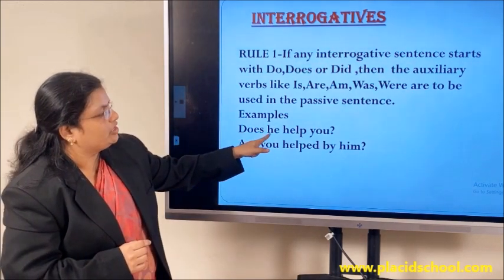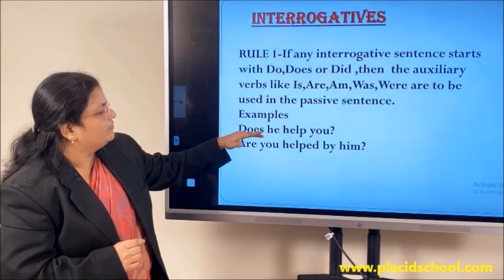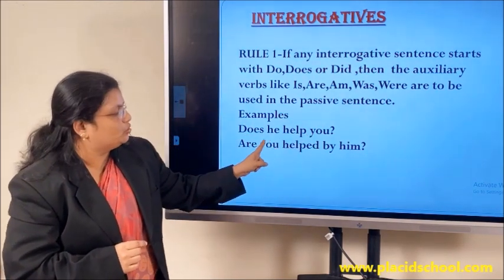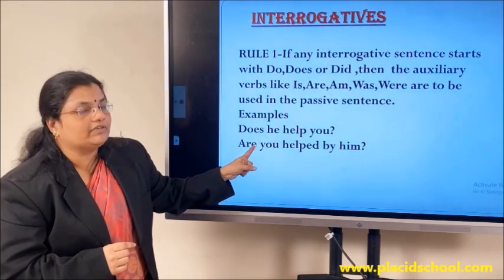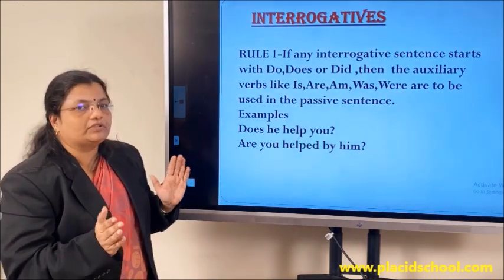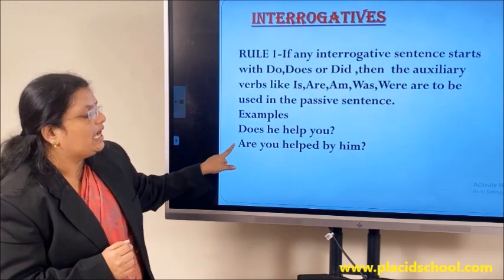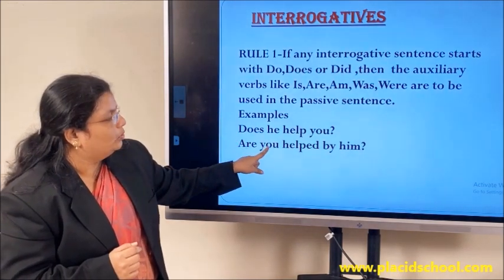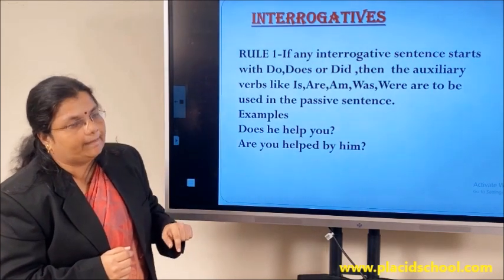So he is the subject, help, you is the object here. Now you have to bring the object you to the beginning, is it not? So we brought that here. We know that with you we use only the plural be verbs. So in an interrogative, before the subject we have to place the be verb. So what are we placing here? Are. Are you, V3 form of help, helped. Are you helped by him?